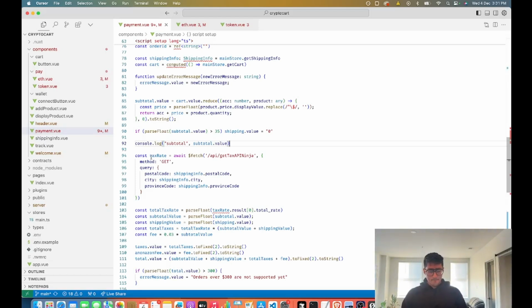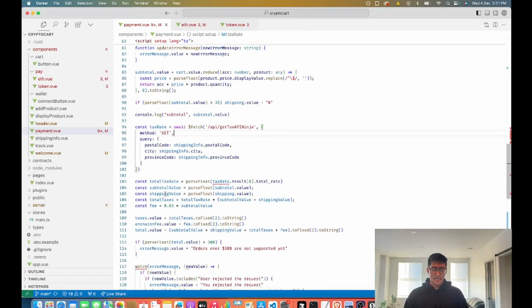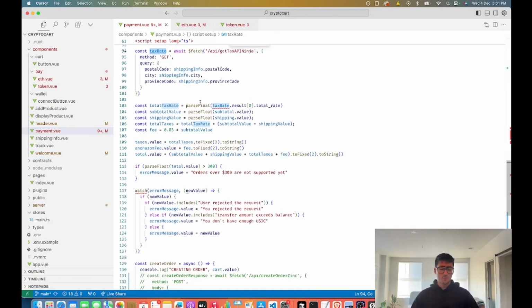Okay. So the next thing is we get the tax rate. So I'm using this API called API Ninja, and they essentially just give you a state tax rate. You enter in the postal code, city, province code, and it'll give you a tax rate. So then once we have our tax rate, we're making sure that our values are in floats because we can't really do much math with strings in JavaScript, unfortunately.